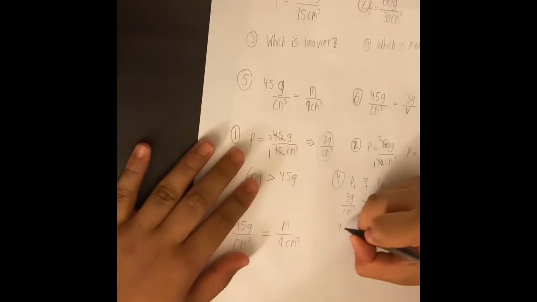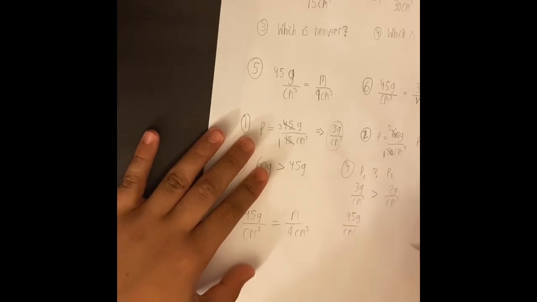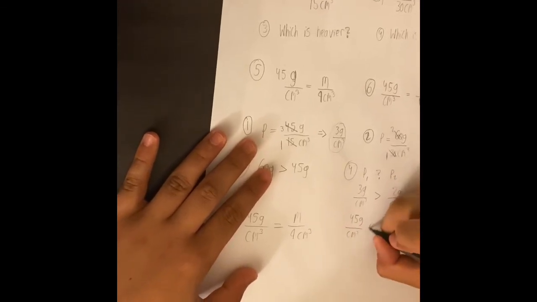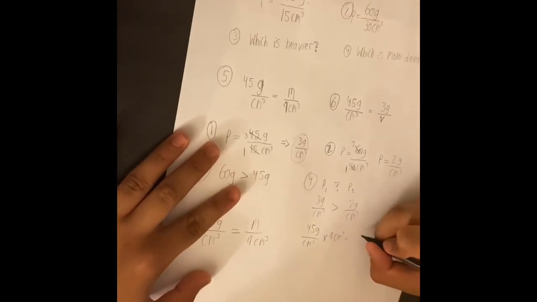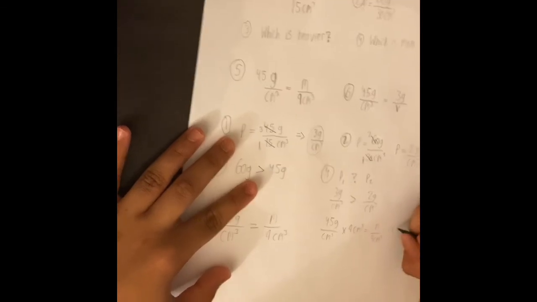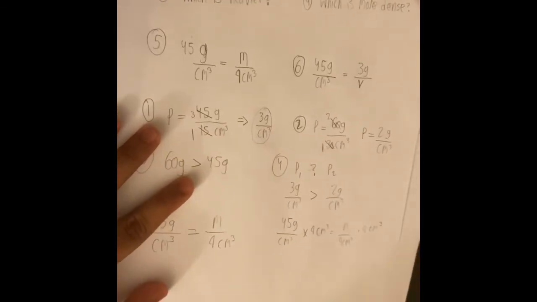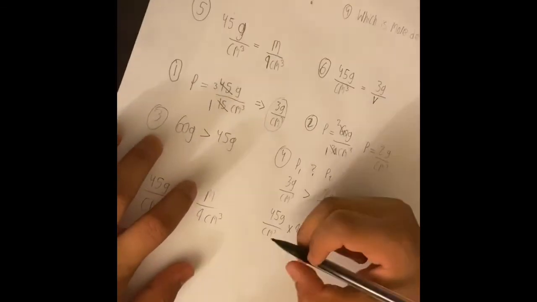So we have 45 grams per centimeter cubed. Now we're going to multiply both sides by 9 centimeter cubed. So centimeter cubed cancels out, and 9 and 9 cancel out over here. So now on this side, we have centimeter cubed cancel out.